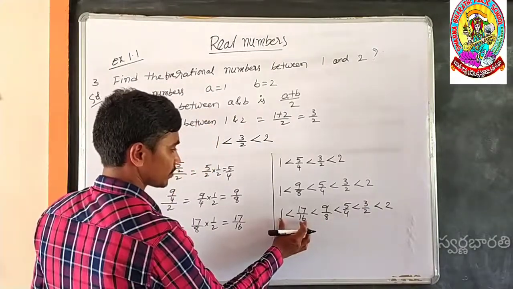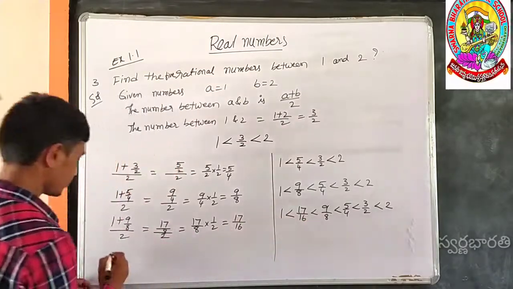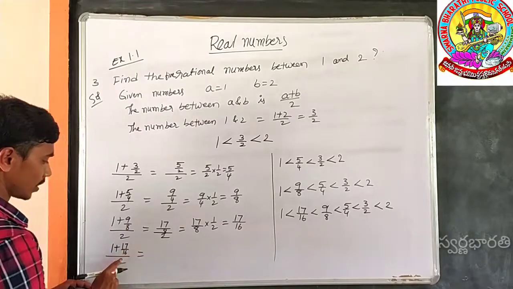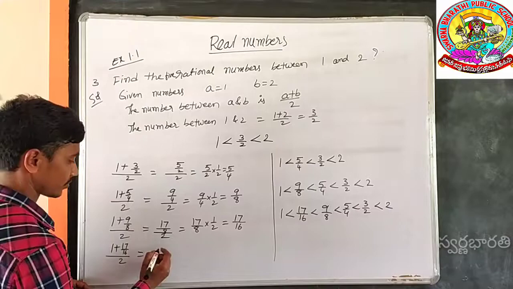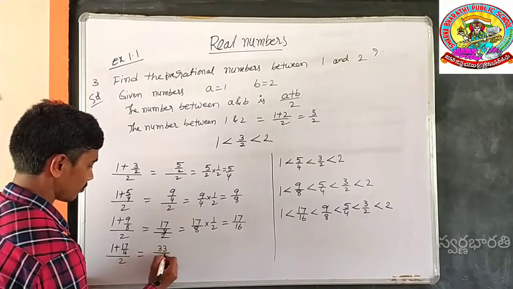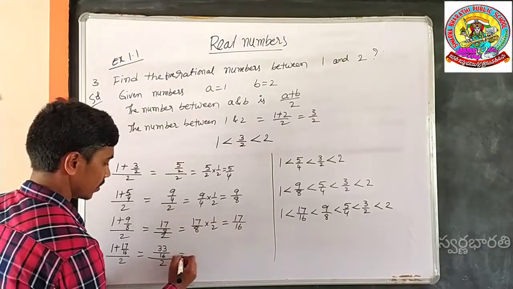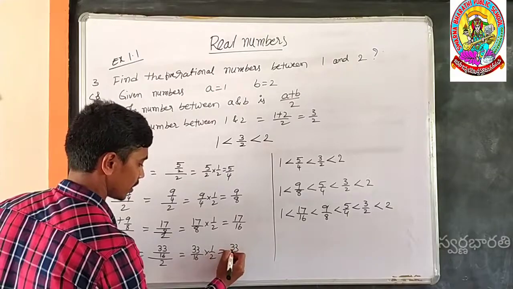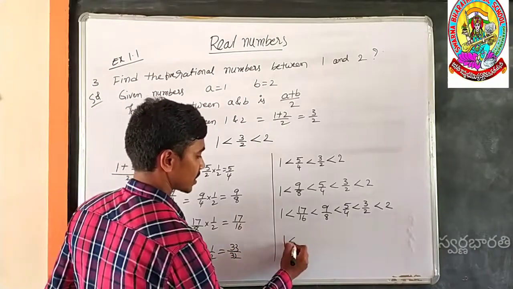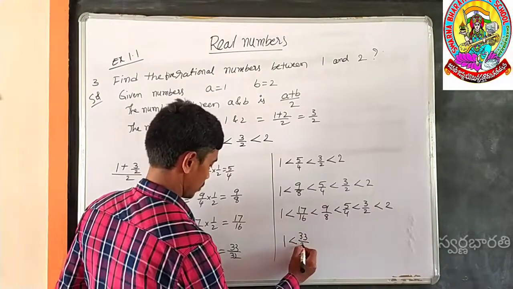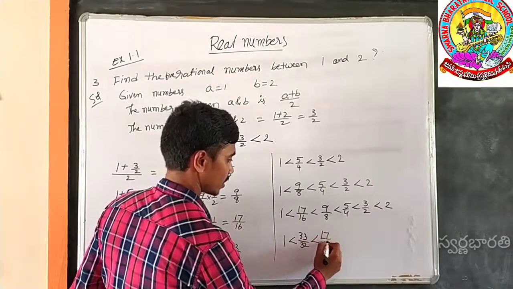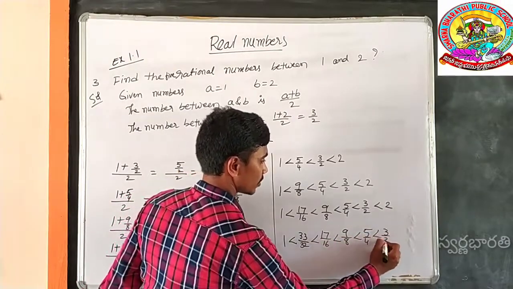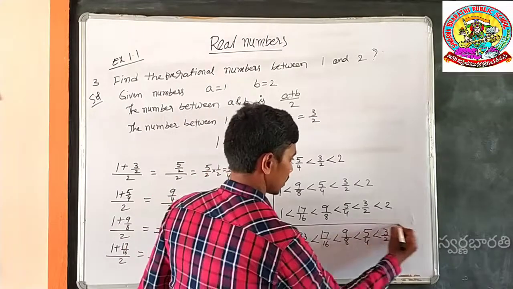Another one. Is there any number between 17 by 16 and 1? 1 plus 17 by 16, whole by 2, which is equal to 1 16s are 16, 16 plus 17, 33 by 16, whole by 2, which is equal to 33 by 16 into 1 by 2, which is equal to 33 by 32. So 1 is less than 33 by 32 is less than 17 by 16 is less than 9 by 8 is less than 5 by 4 is less than 3 by 2 is less than 2, which is the required solution.